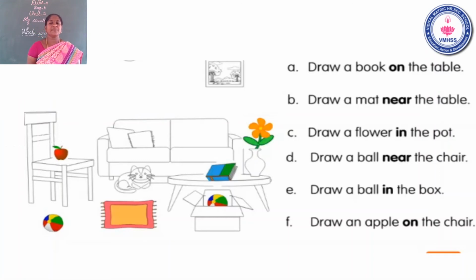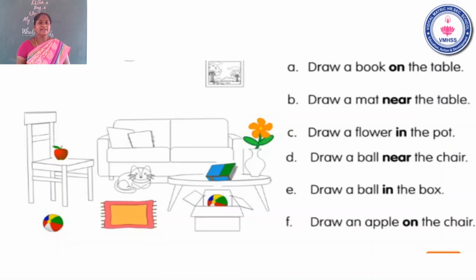Let us see. Draw a flower in the pot. Where is the pot? The pot is on the table. Yeah, children, now we will draw a flower. Now we will draw a flower in the pot. Yeah, very nice. Wow. Beautiful flower. Very good, children. Next.